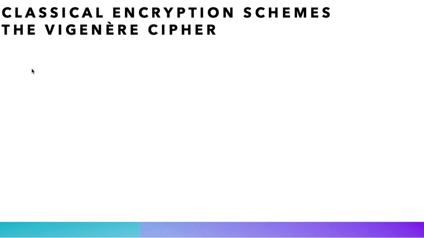Before we do so, let us summarize what we've seen in Parts 1 and 2 to see why this new scheme is necessary. Indeed, the Caesar cipher offers only 26 ways to encrypt a message, while the affine cipher does not offer much better, only 312 different keys. Therefore, both of these ciphers are not secure against brute force attack.